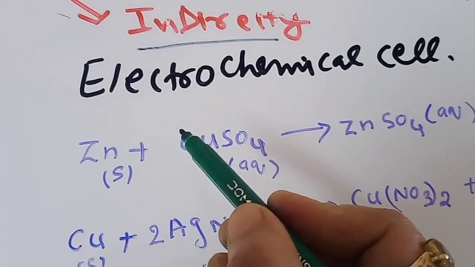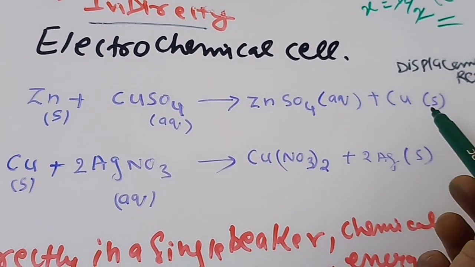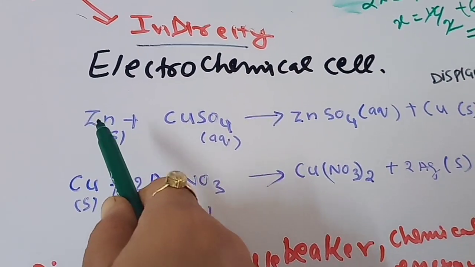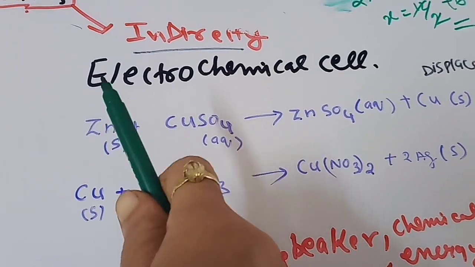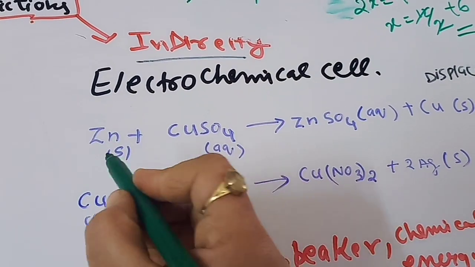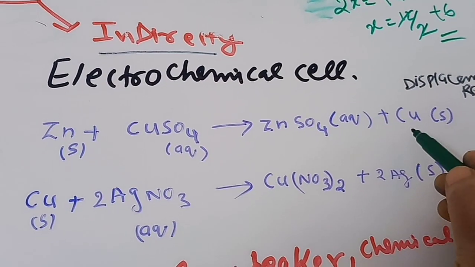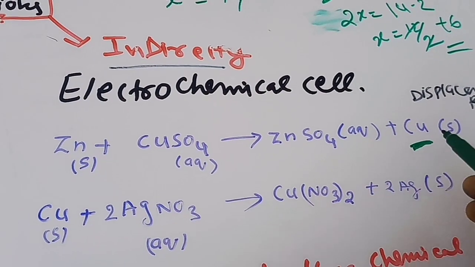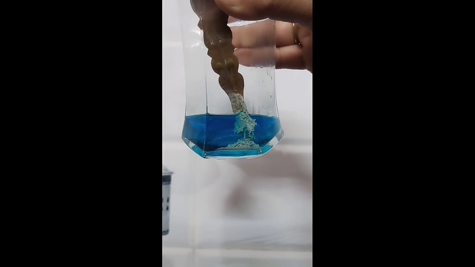When the zinc reacts with the copper sulfate, it will give zinc sulfate plus copper. In this process, oxidation takes place on the zinc, and the electrons released by Zn, 2 electrons, will be accepted by the copper, so the copper from the solution will get converted to metallic copper.